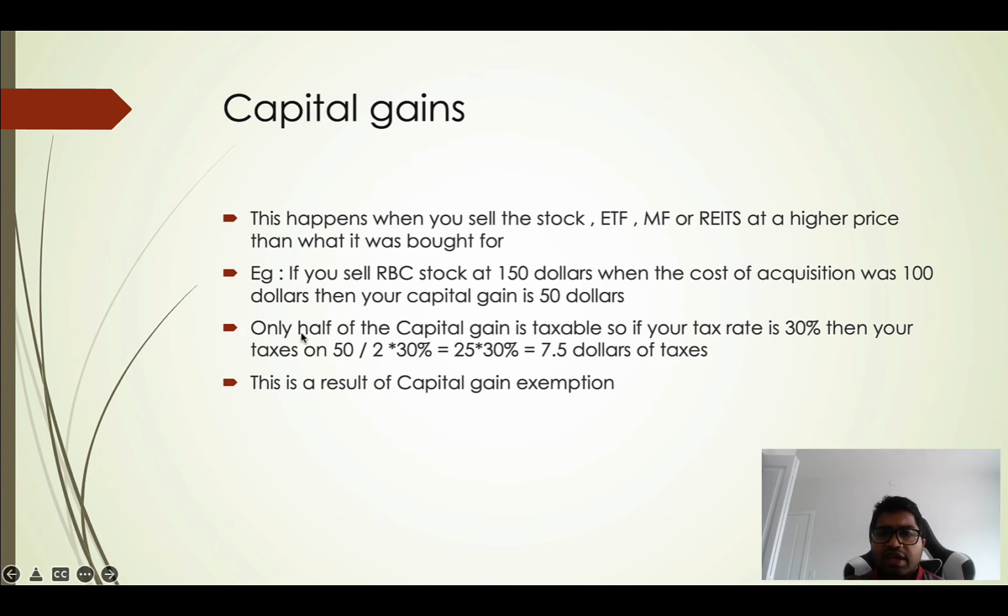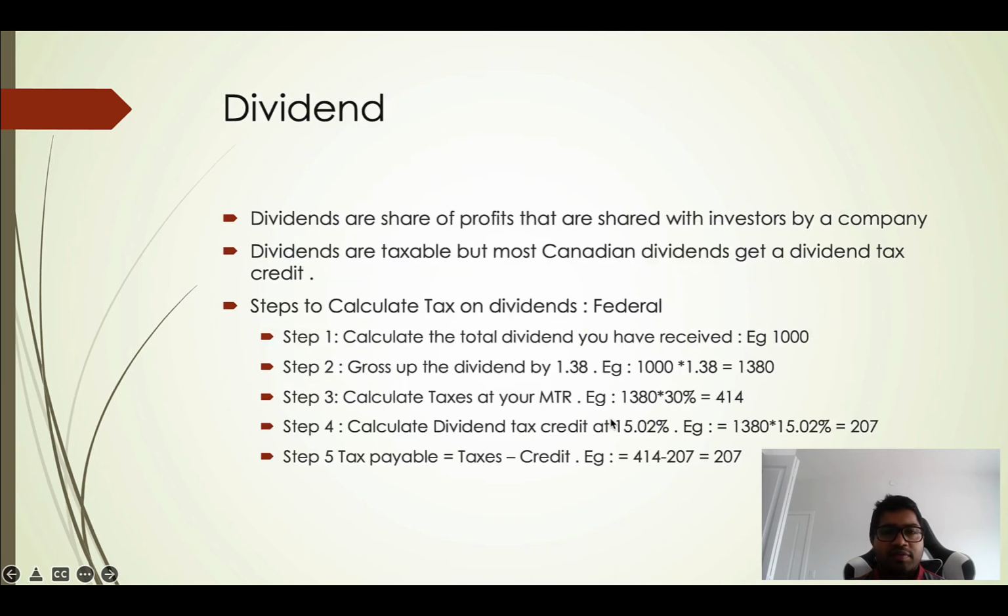Important point: only half of the capital gain is taxable. So if your tax rate is 30%, and $50 was your gain, only half of that, that is $25, will be taxable at your tax rate of 30%. So $7.50 will be the taxes that you pay on a $50 gain if your tax rate is 30%. Key point: only half of the capital gains that you have made is taxable. The rest of it is capital gain exemption. This is how capital gains are taxed when you receive them in your investment account.